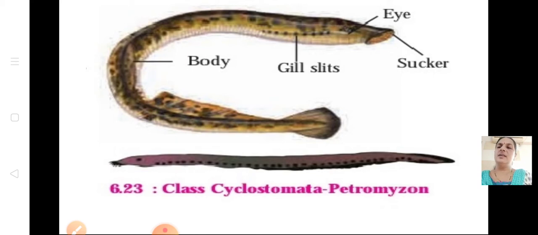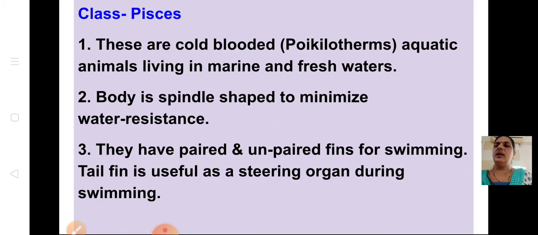Now let us see one more. Coming to the next one, Pisces. These are called cold blooded, and the term is poikilotherms. Poikilotherms means they are cold blooded animals. All the fish come under the class Pisces. They are aquatic animals living in marine and fresh waters.